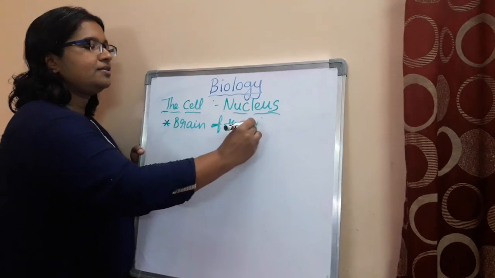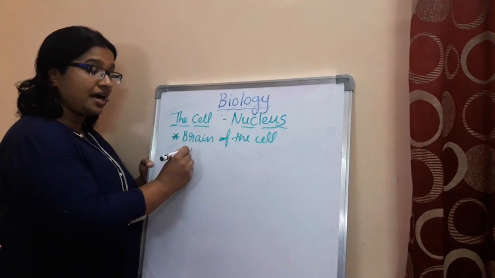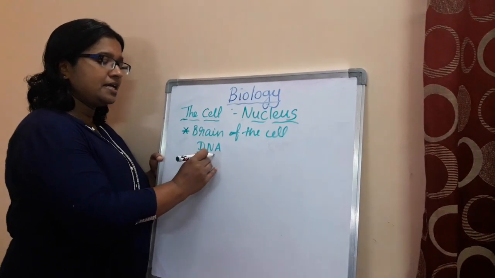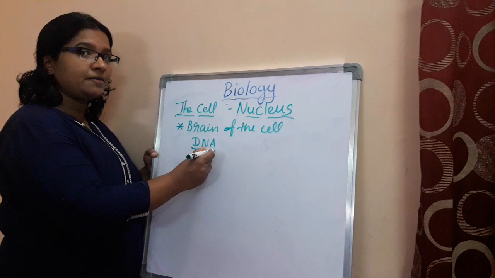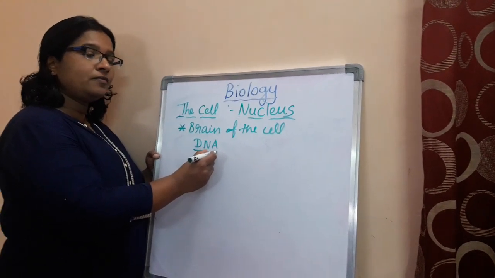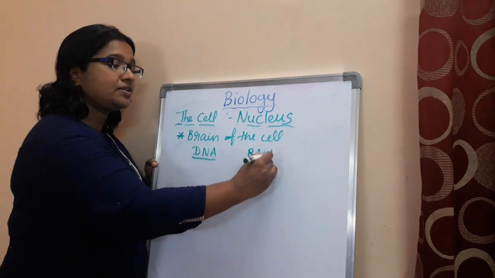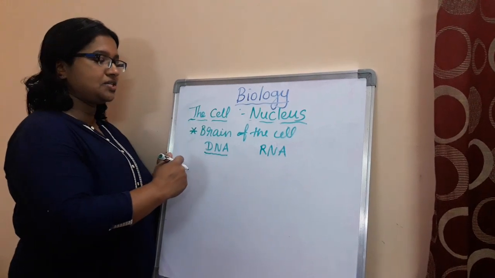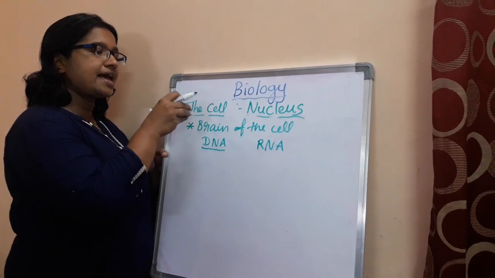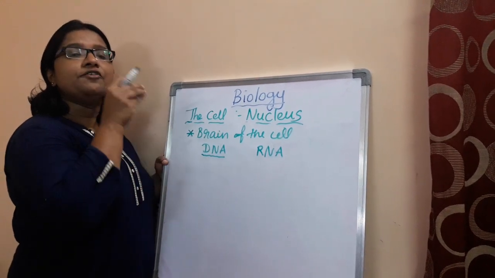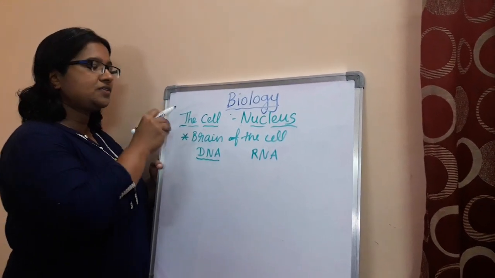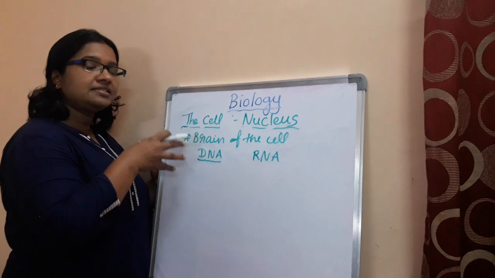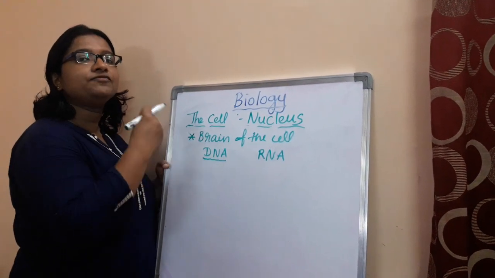You know why? Since it has a genetic material. Not only in our case, in almost all the higher forms, the genetic material is DNA, you know this, deoxyribose nucleic acid. And in lower forms, or in case of viruses and all, it is RNA. Even though we have RNA, our genetic material is DNA, okay? Since it has genetic material, the nucleus has the ability to control each and every function happening inside the cell, and that's why we consider this as the brain of the cell, okay? And it carries the genetic information, like the hereditary information.